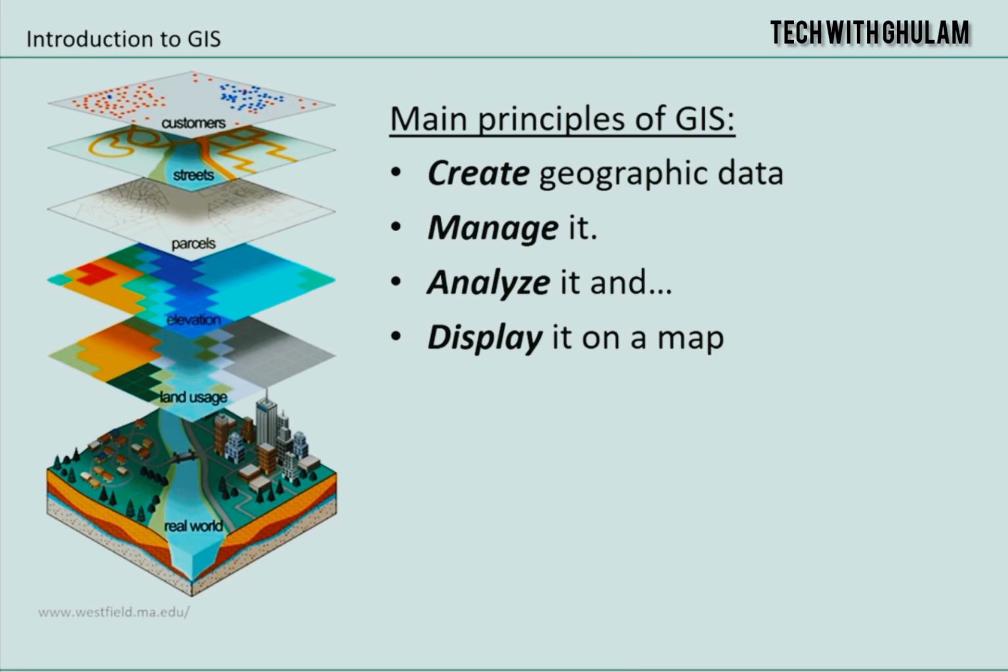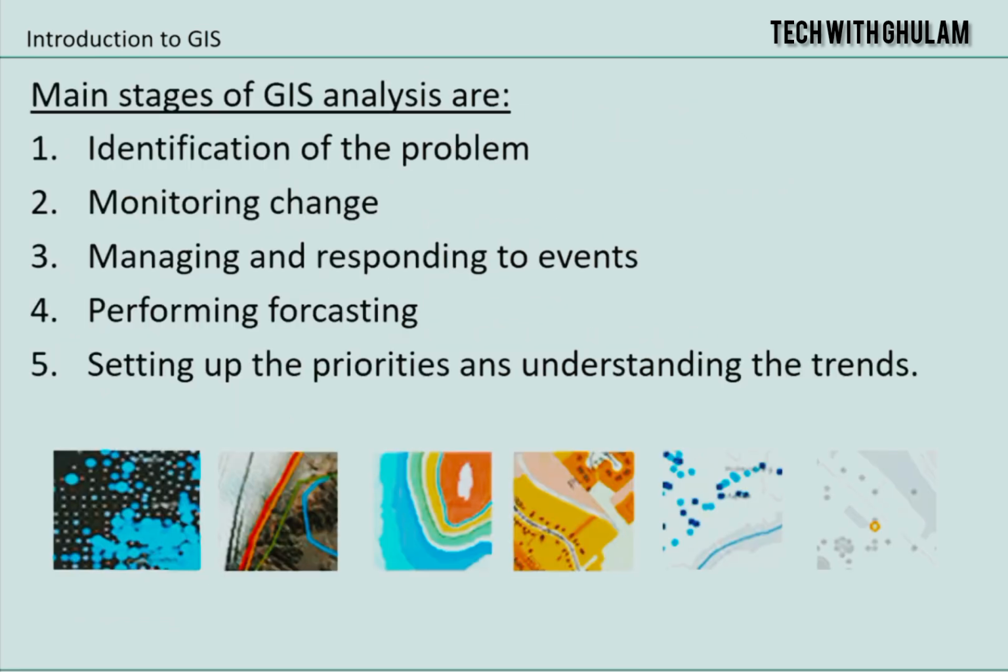Geographic information system really comes down to just four simple ideas: create geographic data, manage it, analyze it, and display it on the map. Hundreds of thousands of organizations in virtually every field are using GIS to make maps that communicate, perform analysis, share information, and solve complex problems around the world. This is changing the way the world works.